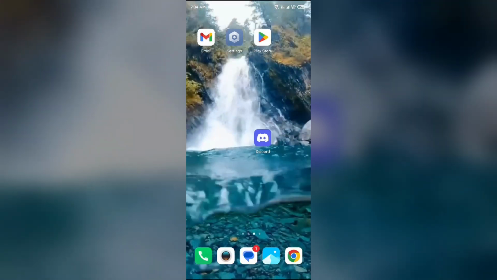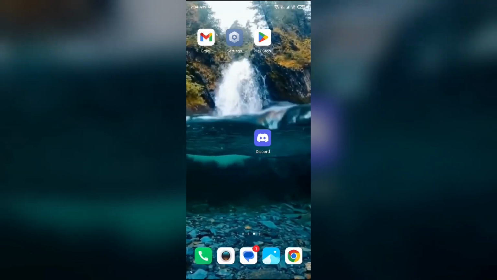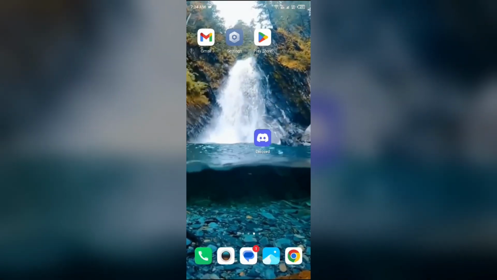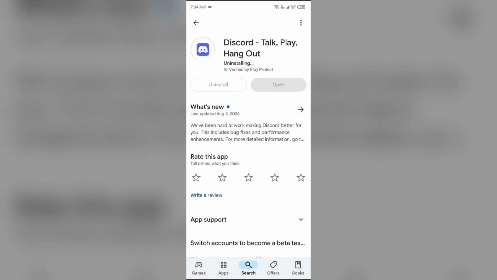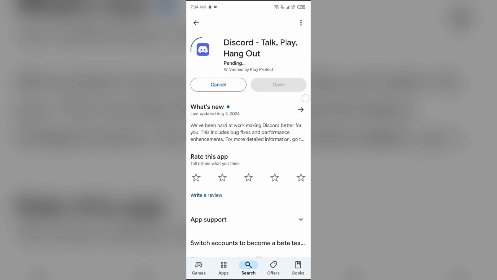If none of the above methods work, then the last solution to fix this problem is to uninstall and reinstall the Discord app. For that, again go to Play Store, search for the app, and then select uninstall. Once uninstalled, reinstall the app by clicking on the install button. So in this way you can fix your problem.